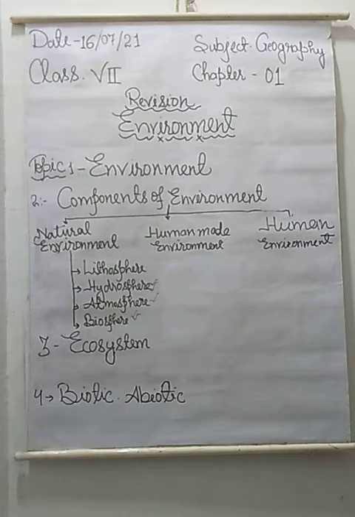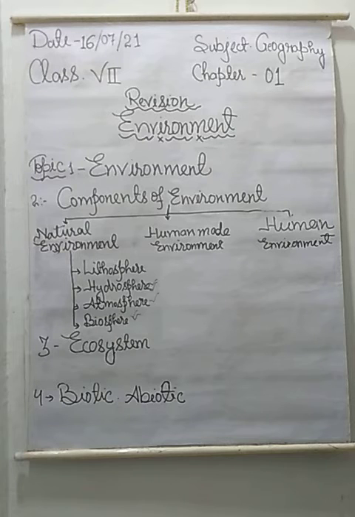Or in another way, we can say that the place, people, things, and nature that surround all living organisms is called environment. And the environment is made up of a combination of natural and human-made phenomena.